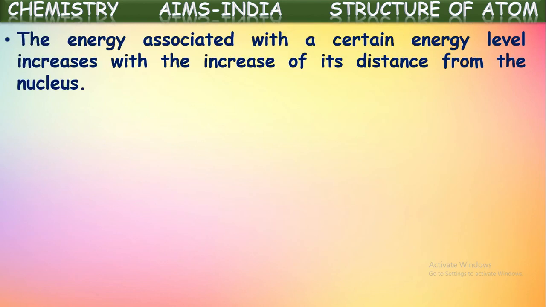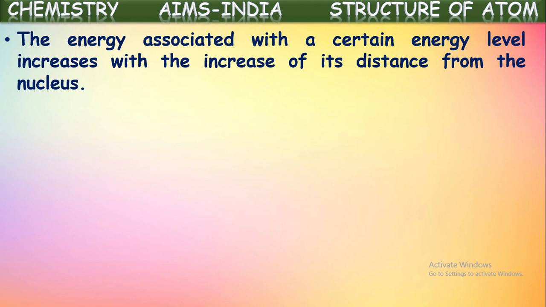The energy associated with a certain energy level increases with the increase of its distance from the nucleus. Yes, each and every energy level or orbit is associated with a fixed amount of energy. And here, the energy level which is nearest to the nucleus has the lowest energy.